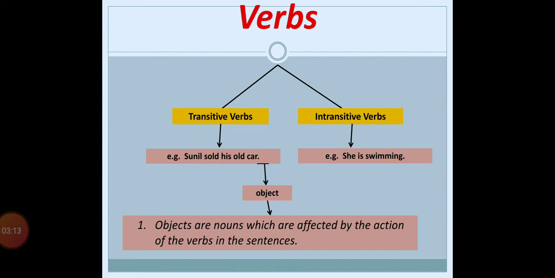Now if you try to put the same pattern for the second sentence, she is swimming, there is no such object. After swimming, which is the action word, the verb, there is no noun which is affected by the action, but still the sentence has a complete meaning, right? So let's take the same example.